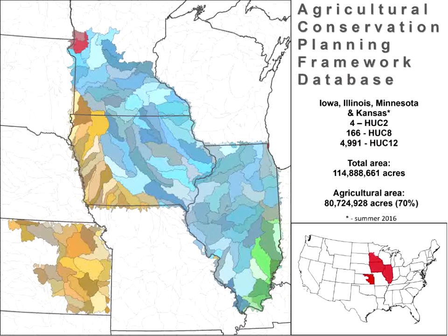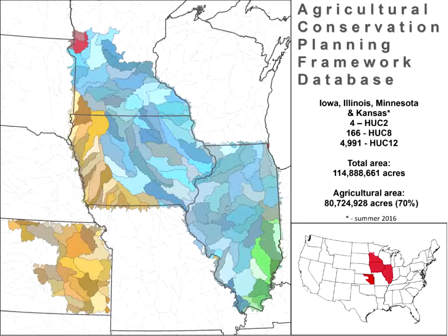At this point in time, we're looking at a database that extends across 4 states, although we're actively adding additional data. Here you can see the 4 states. Iowa and Illinois are completely filled out, plus southern Minnesota and eastern Kansas. We're looking at approximately 5,000 individual watersheds that are available.